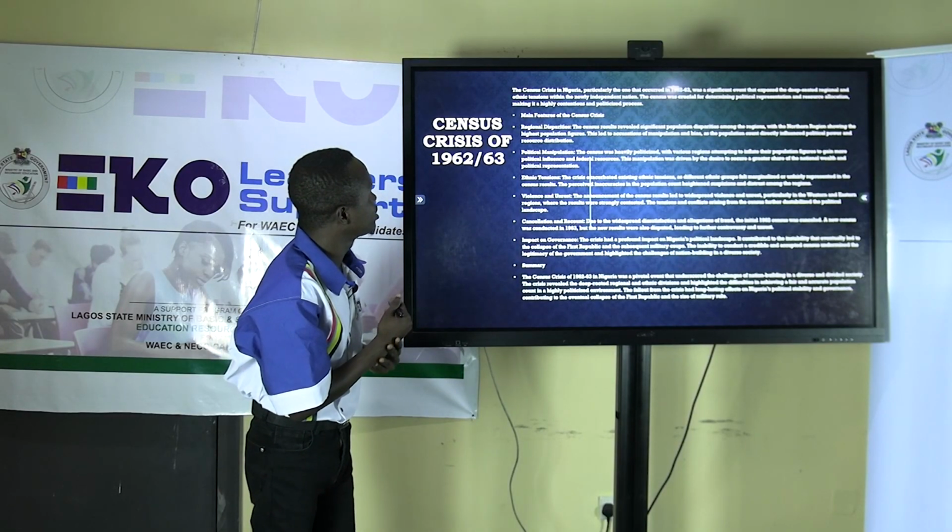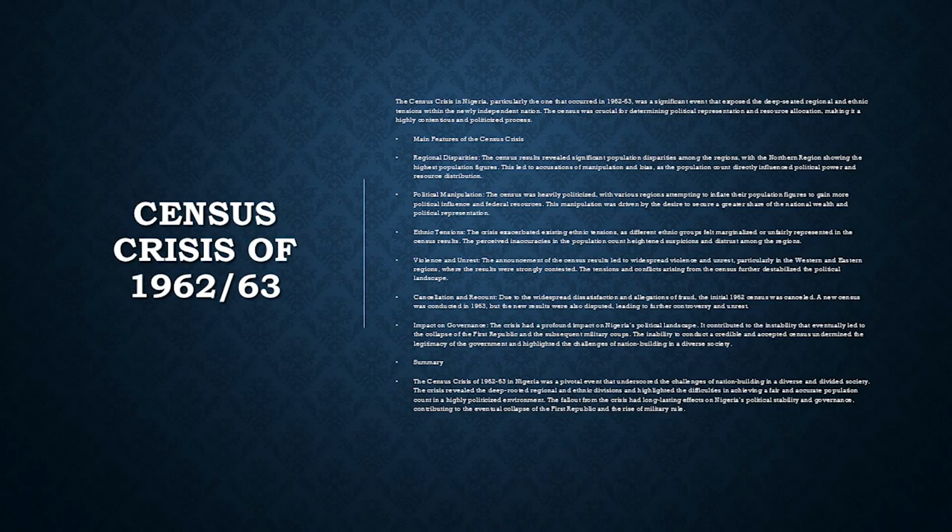So the consequences, the main features of the census. So let's move to the census crisis of 1962 to 1963 respectively. The census crisis in Nigeria, particularly the one that occurred in 1962 to 1963, was a significant event that exposed the deep-seated regional and ethnic tensions within a newly independent nation. The census was crucial for determining political representation and resource allocation, making it a highly contentious and politicized process.